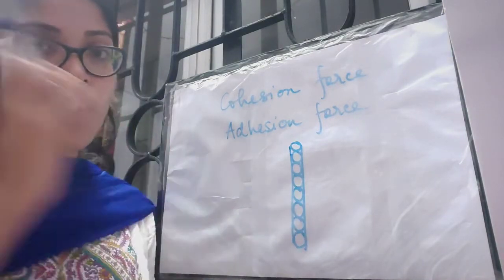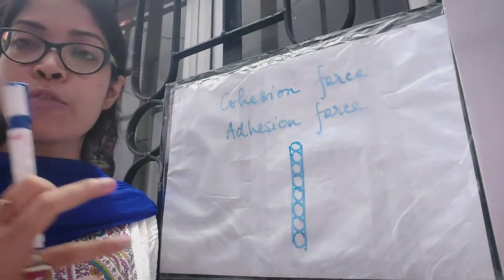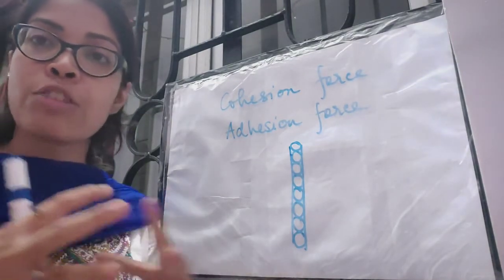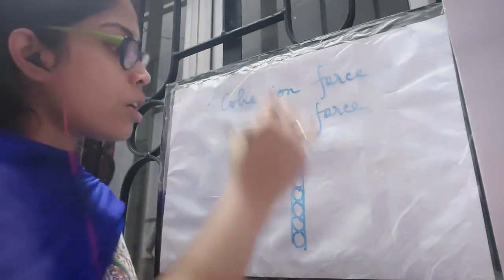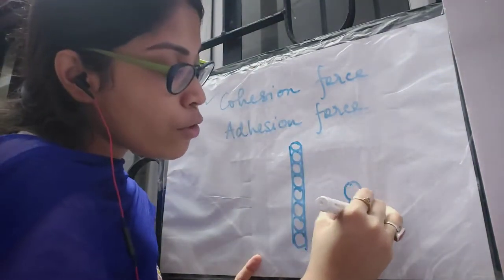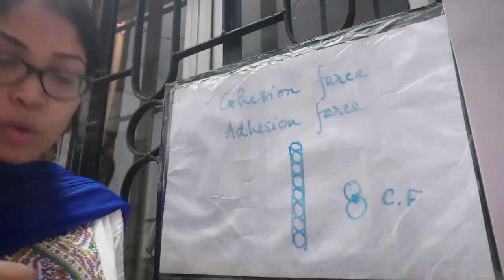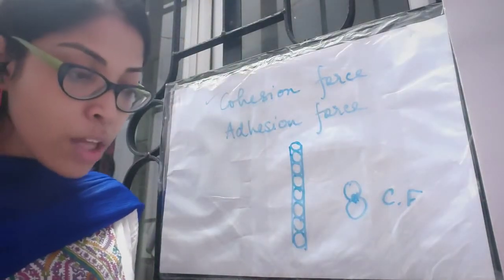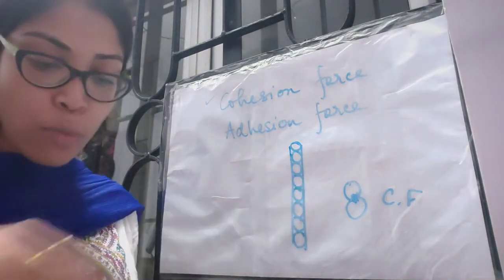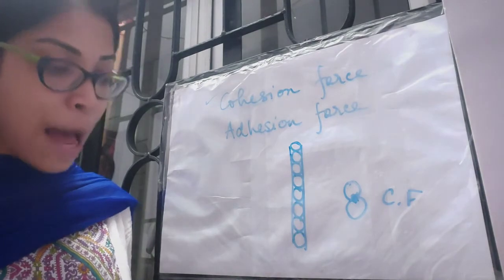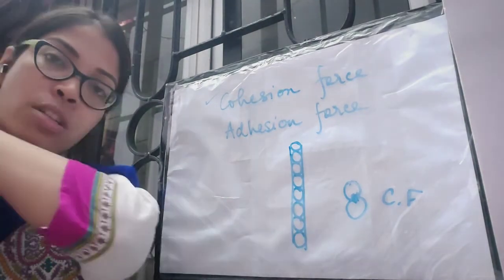As you can see, the water molecules remain attached to each other by a strong mutual force of attraction. This mutual attraction of water molecules towards each other is known as cohesion force. This is due to the hydrogen bonds formed among adjacent water molecules, which cause this mutual attraction between the two adjacent water molecules.